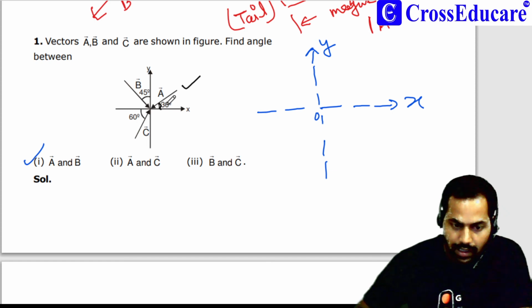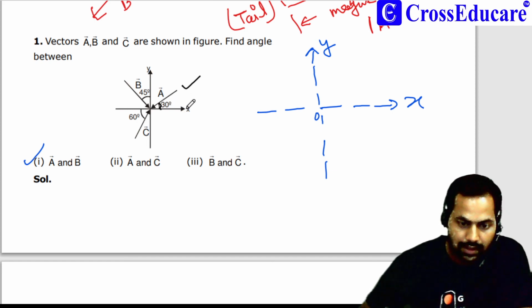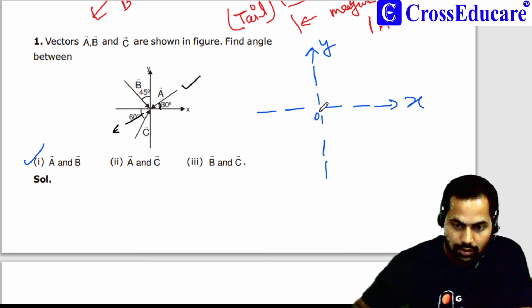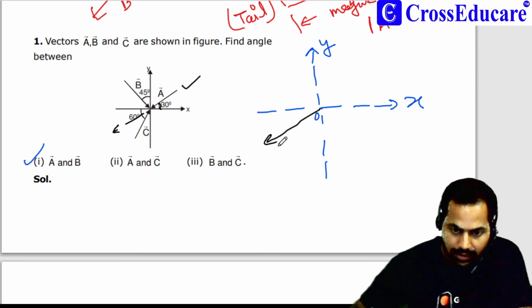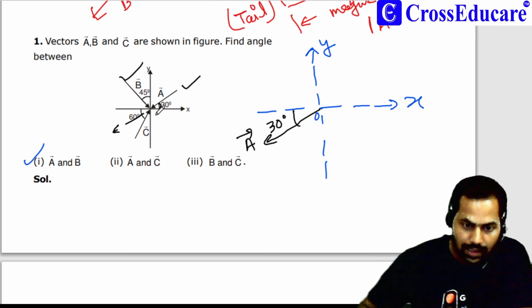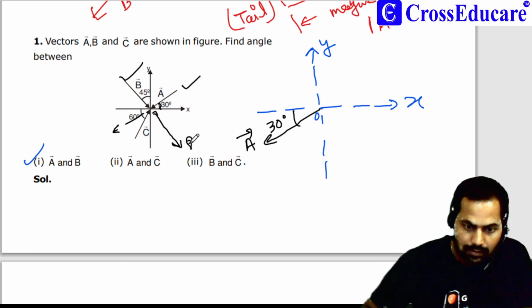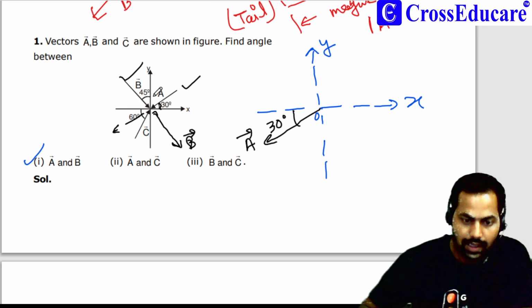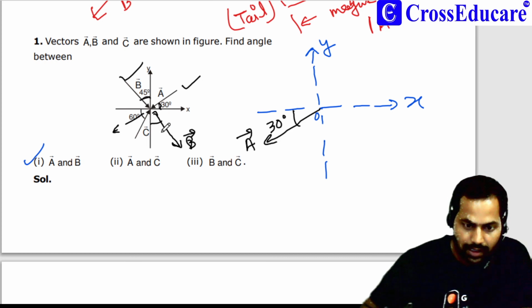Here is a 30 degree angle made by a vector with the x axis, so we will shift this vector just like this. So this will be vector A and this angle is 30 degrees, and this is vector B. I can shift this vector like this, and this angle will be an alternate angle and will be 45.